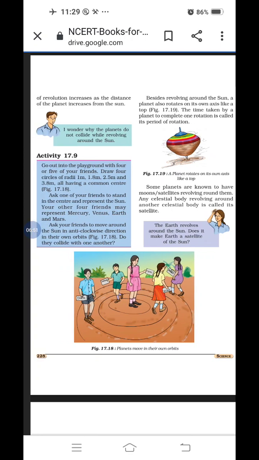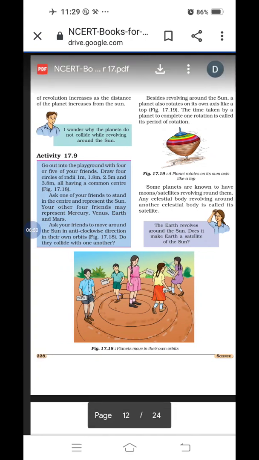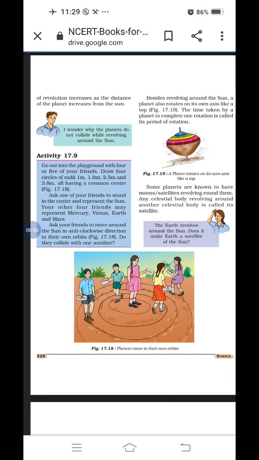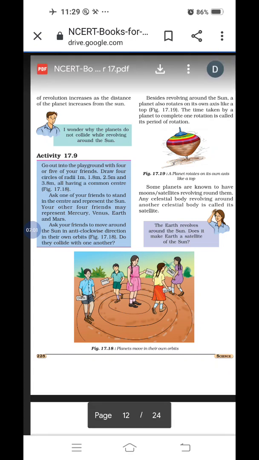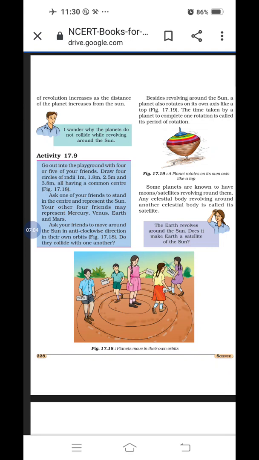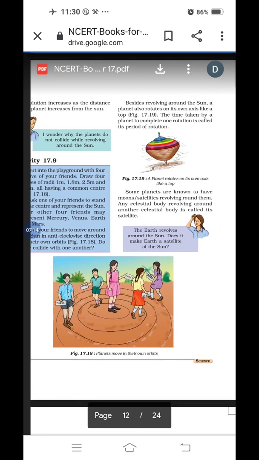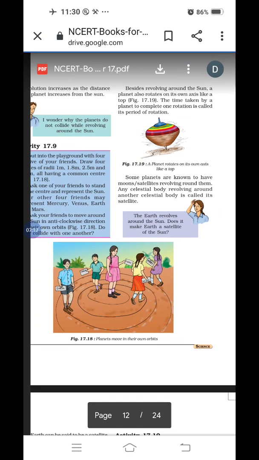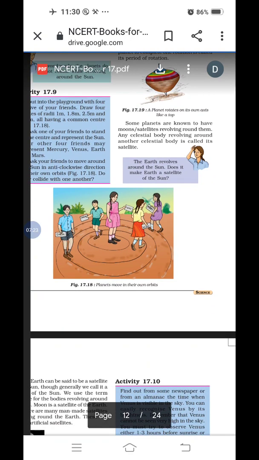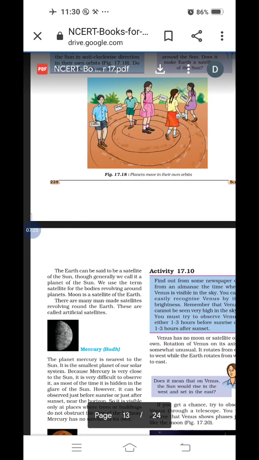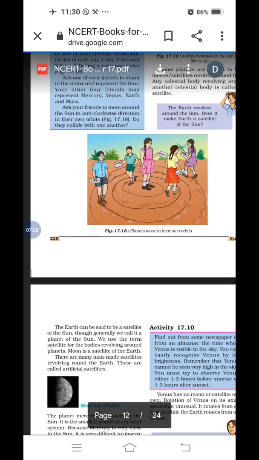Here Activity 17.9 is given. Activity 17.9 means you have to go to the playground. Figure 17.18 is very nicely given. Planets move in their own orbits. The sun and different planets are there, and they are moving. Why are they not colliding, whether moving clockwise or anti-clockwise? We will find the answer. The orbit concept is given here. They have a definite path, and there is gravitational attraction between the two objects, therefore they do not collide with each other. Is it clear? Then one by one we will discuss.